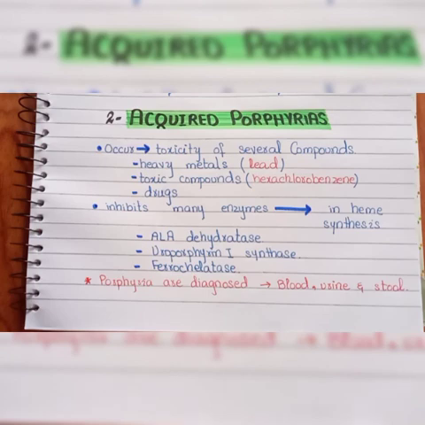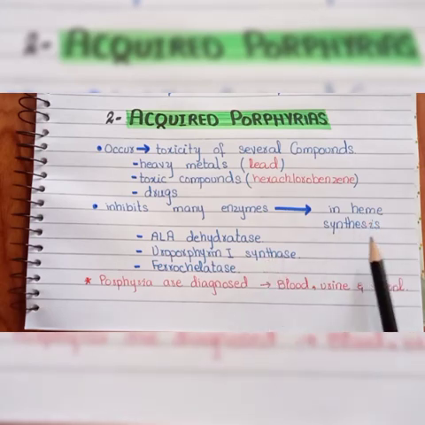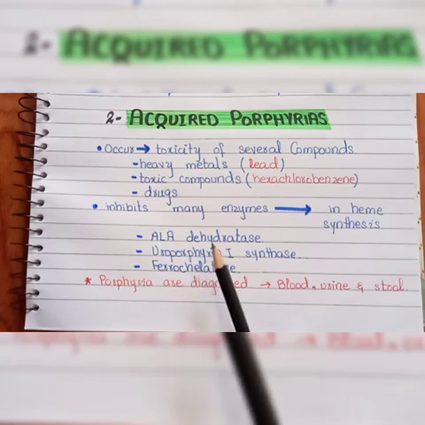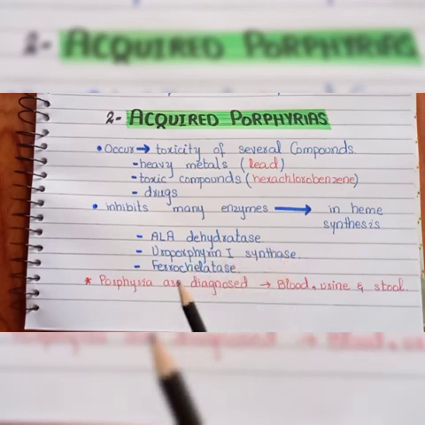What will they do? These compounds will inhibit many enzymes present in the heme synthesis, and these are essential enzymes. What do these enzymes include? They may be alpha aminolevulinate dehydratase, uroporphyrinogen 1 synthase, and also ferrochelatase. So here is the short description about the acquired porphyria.